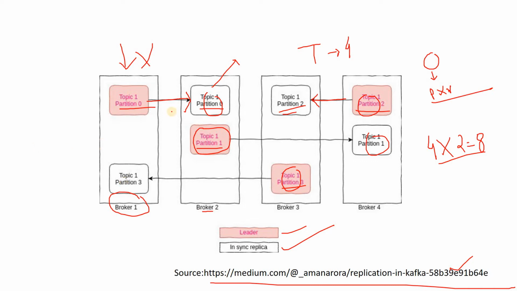Now, what happens when a broker goes down? This is our leader, and suppose the broker goes down and is not available. Partition 0 is stored in 2 places: broker 1 and broker 2.